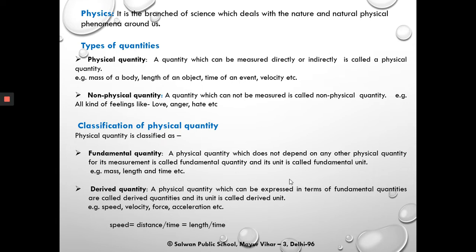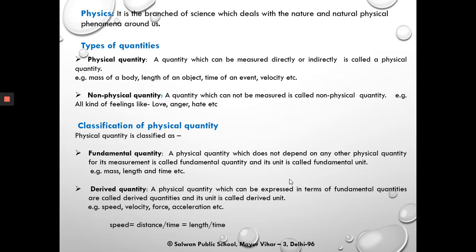Next is derived quantity. Any physical quantity which can be expressed in terms of fundamental quantities is called a derived quantity and its unit is called derived unit. Some examples are speed, velocity, force, acceleration, momentum, energy, and so on. Let us discuss one example here, speed. Speed is given as distance upon time. Distance means length, right? So we can write speed as length upon time.